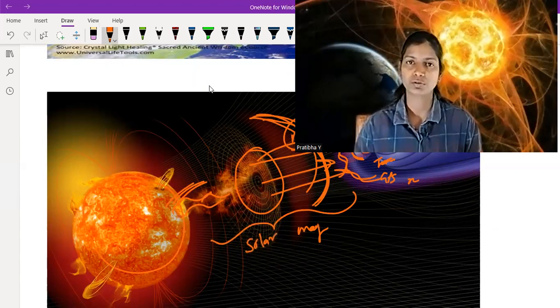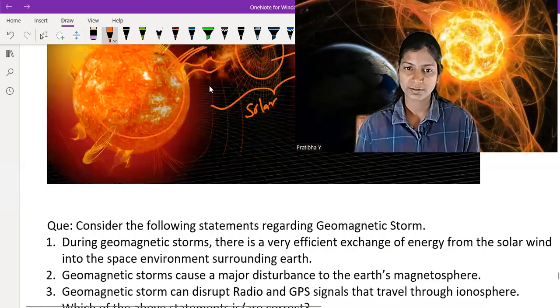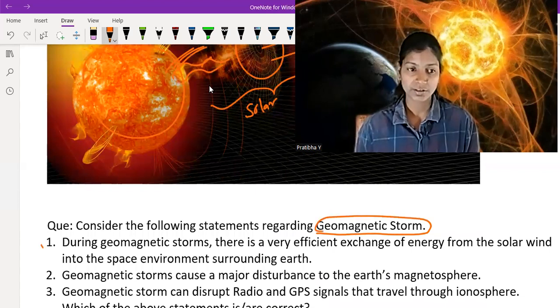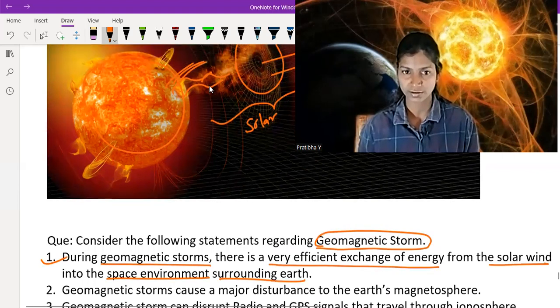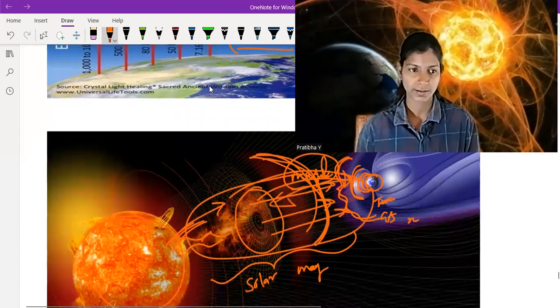Now we are going to solve one question based on what we have read till now. Consider the following statements regarding geomagnetic storm. First one is, during a geomagnetic storm, there is a very efficient exchange of energy from the solar wind into the space environment surrounding Earth. In this picture, you can clearly see the efficient exchange of energy between solar winds as well as the magnetosphere. So this one is correct.